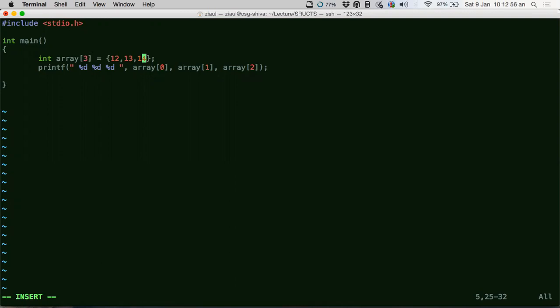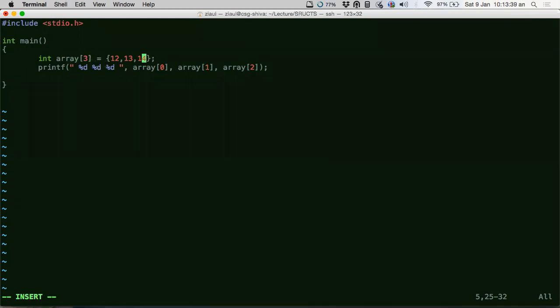This is very good, in fact, because now you could accumulate stuff together and give it a single name. So what is the single name given to this accumulation of integers? That name is array, right? Using this name, you could access this accumulation of integers, which is 3 integers. You could think of this array in an abstract sense as having 3 integers together, which might mean something for you in the program.